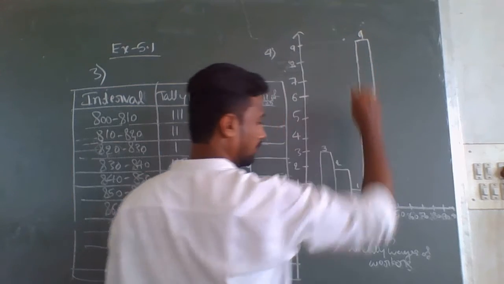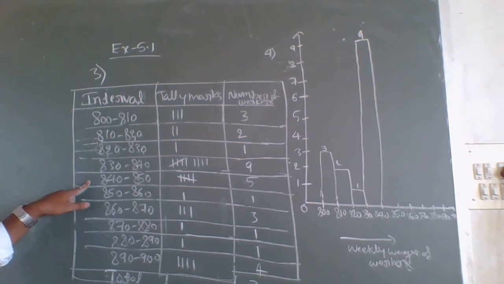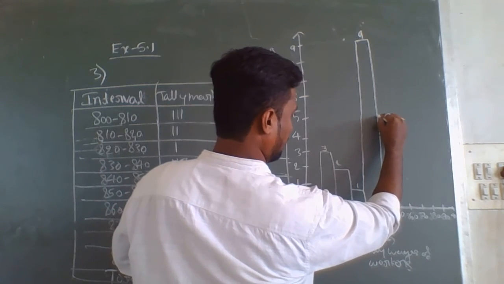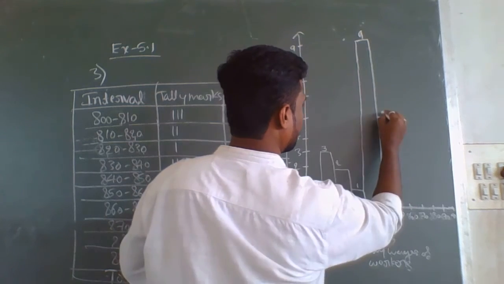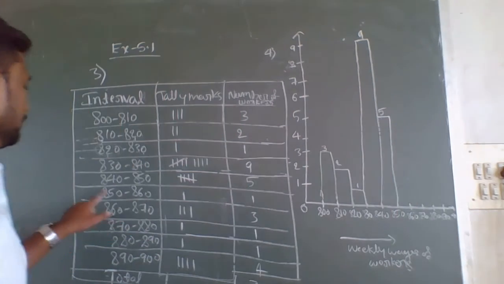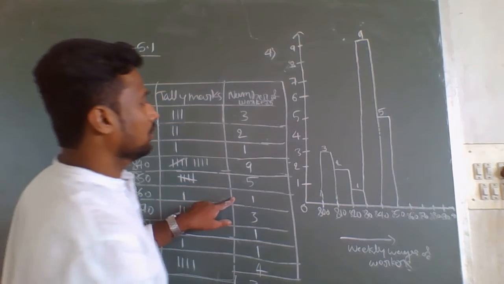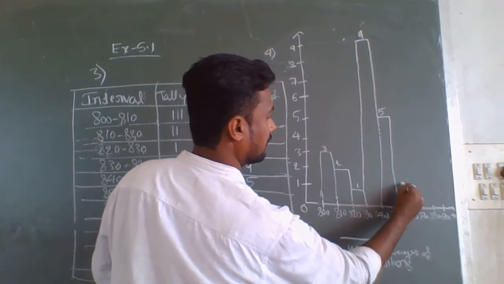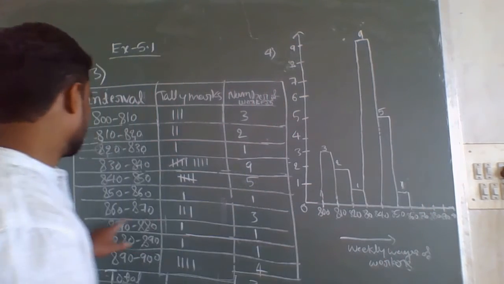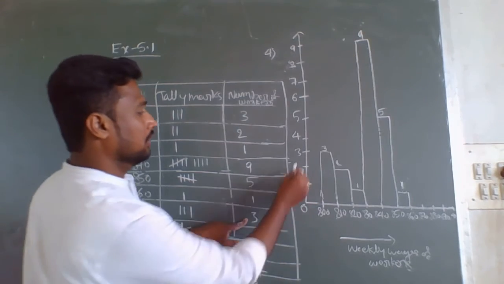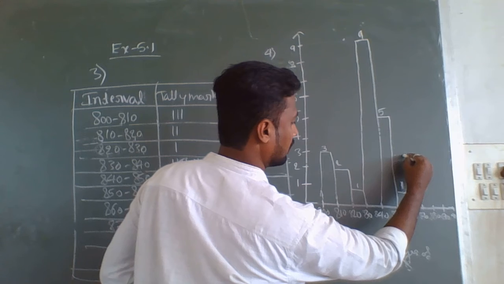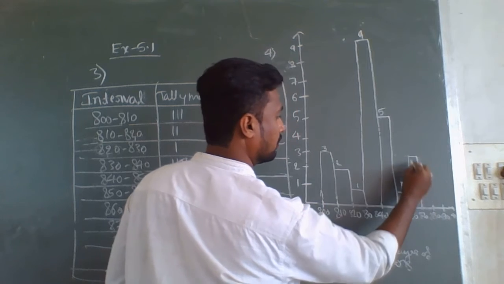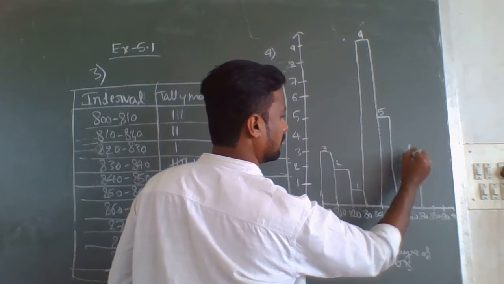Is 9. Next, between 840 to 850, number of workers is 5. So here I will consider 5. Next, 850 to 860, it is 1, so here I will consider 1. Next, 860 to 870, it is 3. So here I will consider 3.